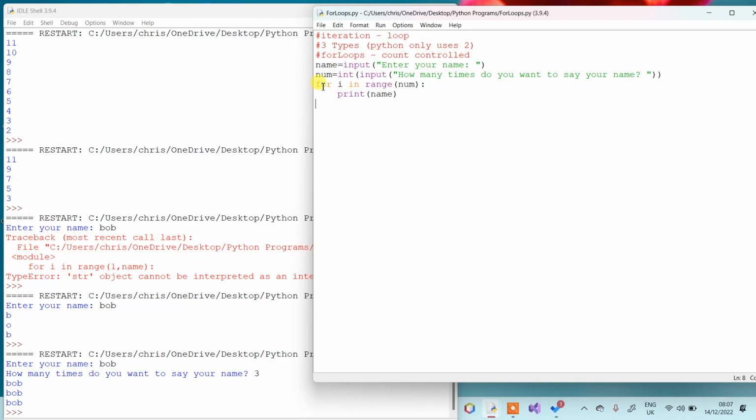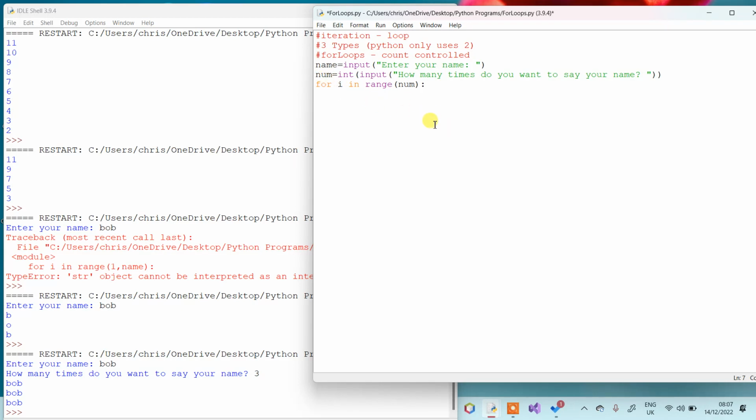Now, you can also have a scenario where you have a for loop inside of another for loop. Okay, so this is where it gets a little bit more complicated. So let's have a look at it, and I'll talk you through it as we go. So we're going to say for I in range of num. That means whatever number I type in when this line of code is run, it's going to repeat what is underneath here that many times.